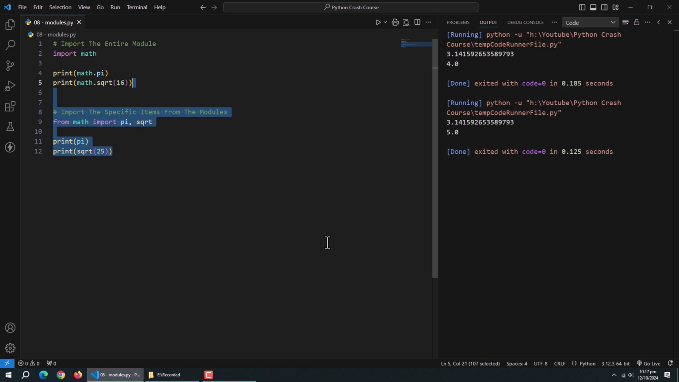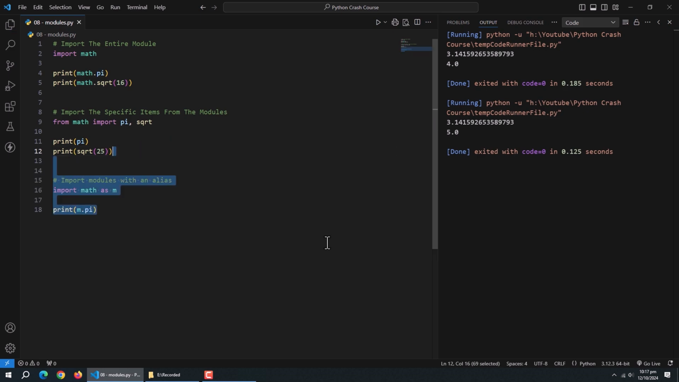To import specific items, we need to use the from keyword and the module name. Then we use the import keyword to import packages, and then mention the names of the methods to import. Like here, we needed only pi and square root methods, so we imported only these methods from the math module. And in the print method, we directly use the method names to access them.